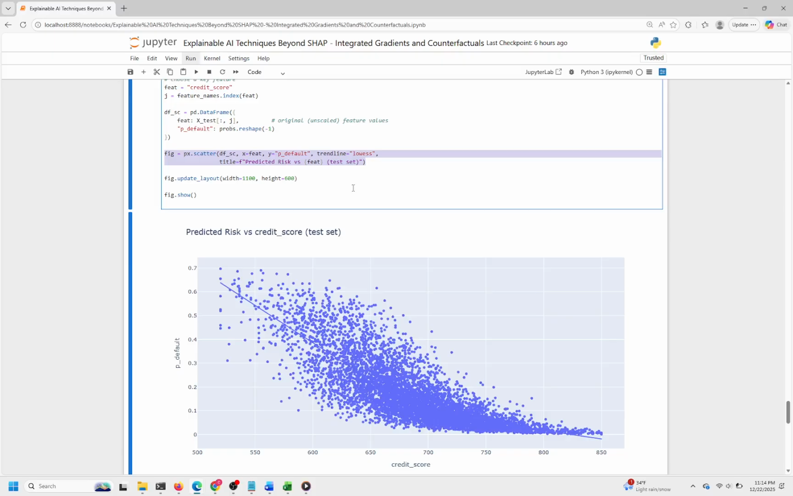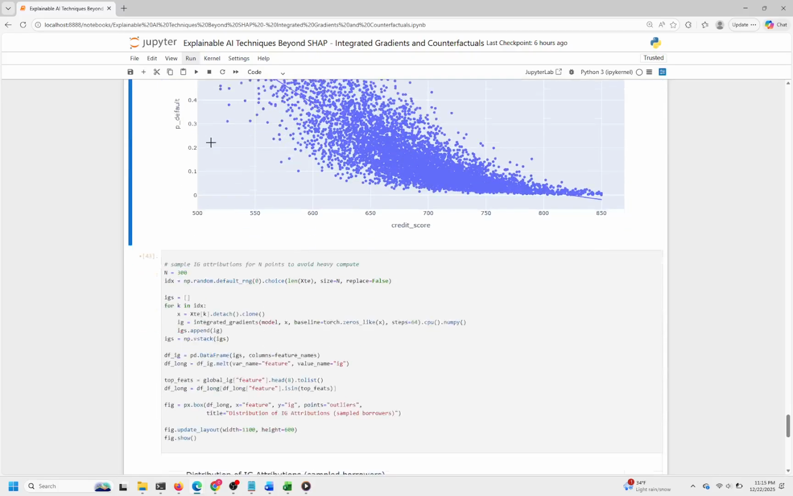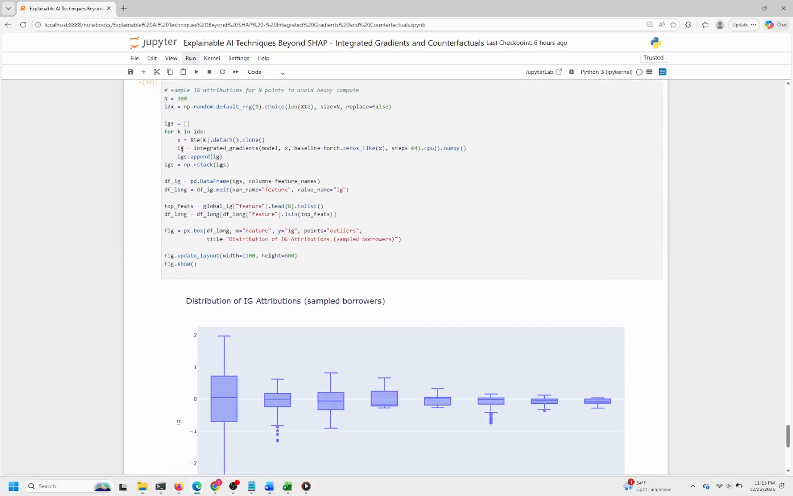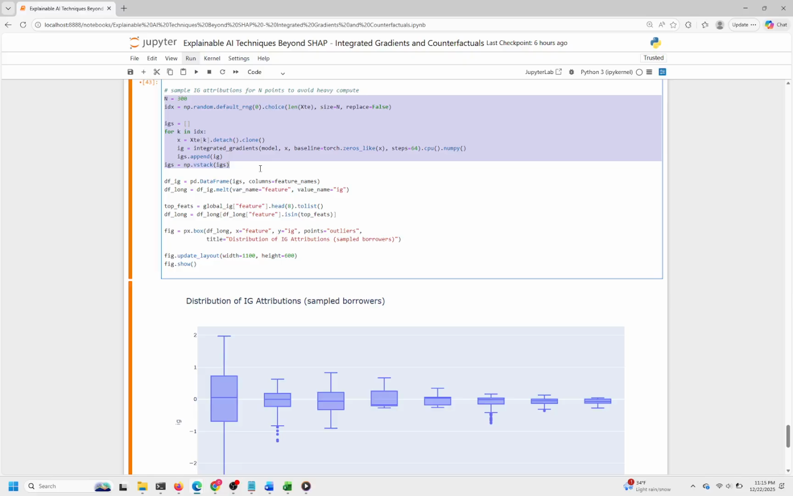Next, we filter this long data frame to include only the top 8 features identified previously in the global IG summary. This focus on the most important features ensures the plot remains readable and highlights the key drivers behind the model's decisions. The filtered data is then passed to Plotly Express to create a box plot, which displays the distribution of IG attributions for each feature across the sampled borrowers. The inclusion of outliers as individual points helps reveal variability and potential edge cases in feature importance.